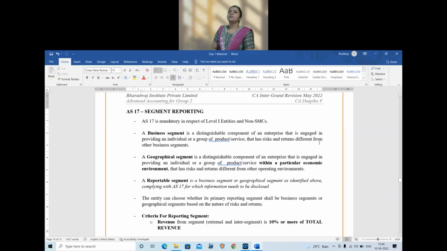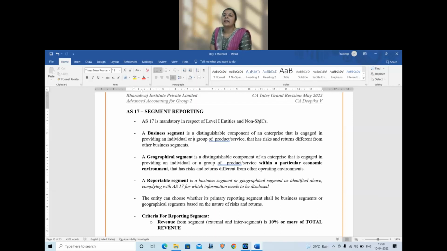Let's resume our discussion. We are going to start with the next standard, or the last standard for today's coverage, AS17 Segment Reporting. Now, this is not a mandatory standard. This standard is applicable only for level 1 entities, which is mandatory only for level 1 entities or non-SMCs. So, it is mandatory only for these categories, whereas for the other categories, it is obligatory, which means it is optional. If they are wanting, they can follow, or if they are willing, they can follow.